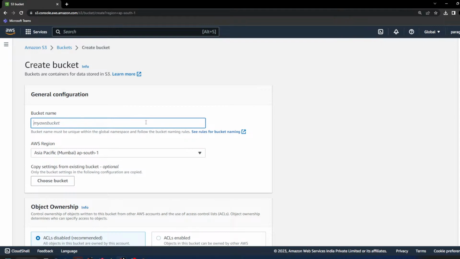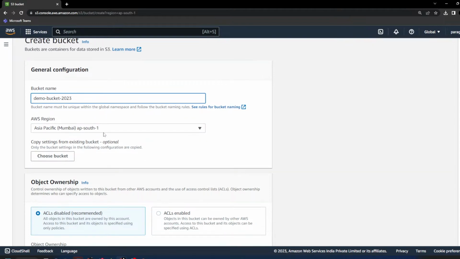Now let's give a name, demo bucket 2023. Let's try this one. Region. In which region do you want to create the bucket? Here, this region specifies that this bucket will be created in Mumbai region.